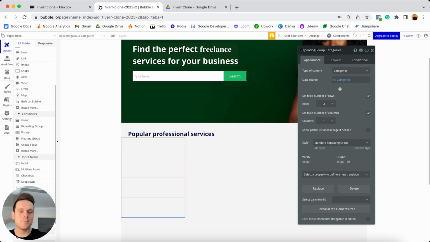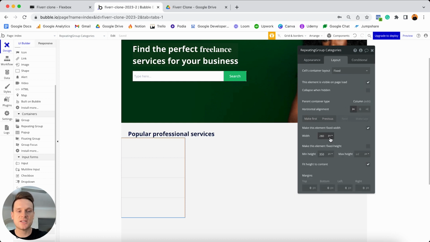Where things get complex is when it comes to the design and style settings of a repeating group. The reason for that is we have all of these settings for things like the number of rows, the number of columns, plus all of the traditional settings within your layout tab. Particularly if you're new to Bubble, this can be super overwhelming. Please don't stress, it took me a long time to get the hang of repeating groups. Of course, what I'm here to do today is to make things as easy as possible for you and hold your hand throughout that process.